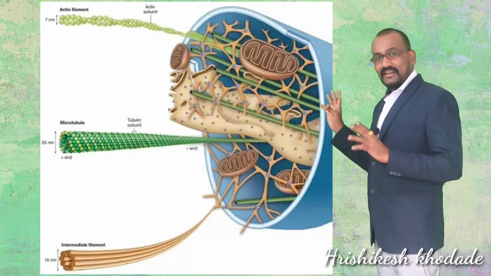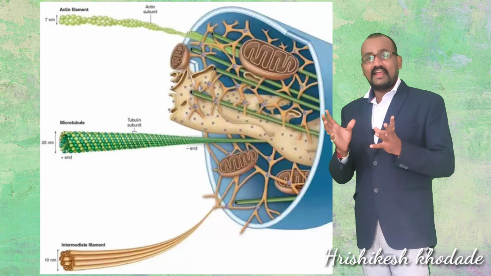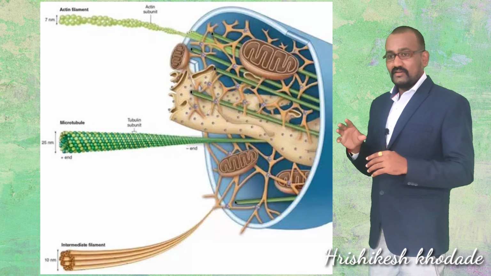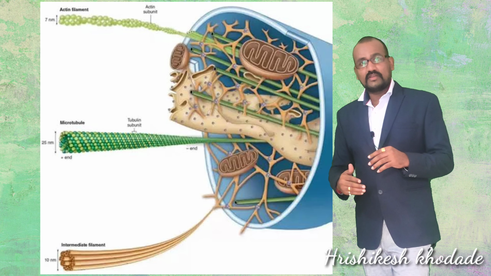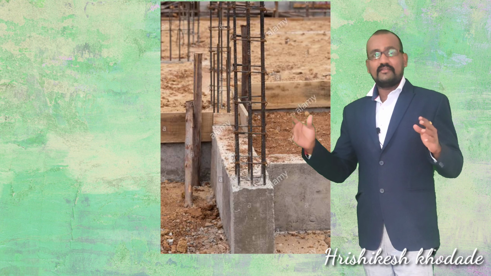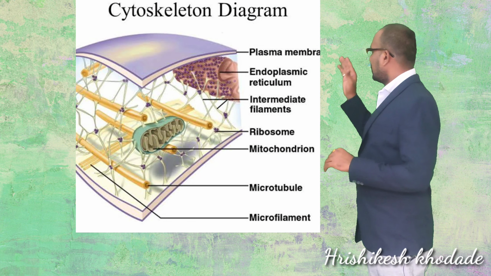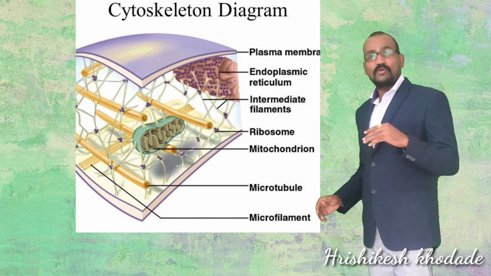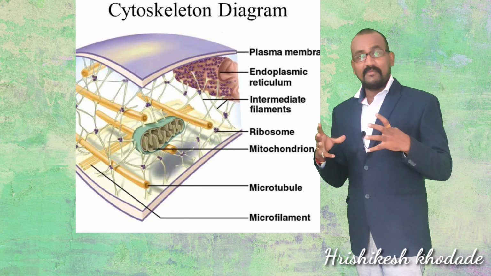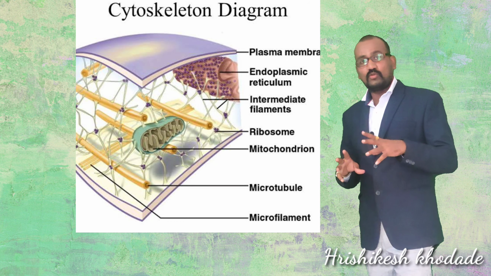When a cell is ready to perform its function, it acquires a three-dimensional shape. That three-dimensional shape is due not only to the cell wall but also to internal support. Whenever we build a house, we create pillars first, and on those we build walls and roof. Likewise, inside the cell there is a skeleton system known as the cytoskeleton system, which is made up of fibrous protein molecules. These proteins give support to the cell through the internal system.